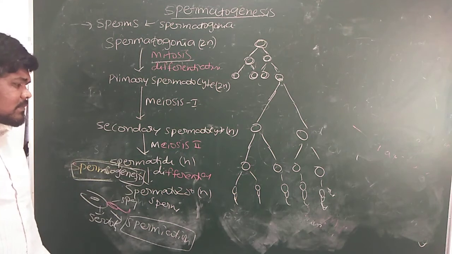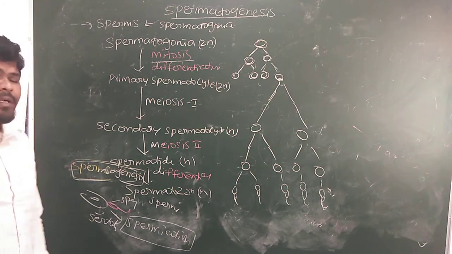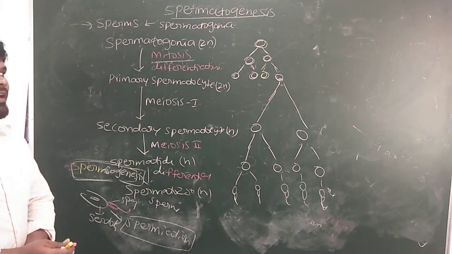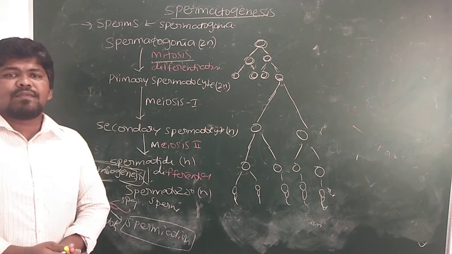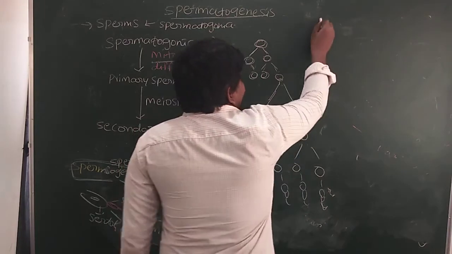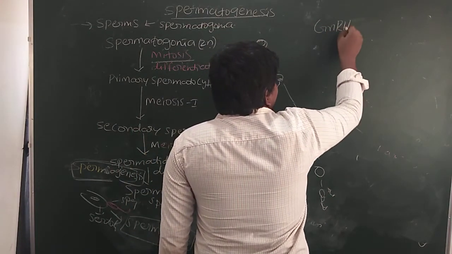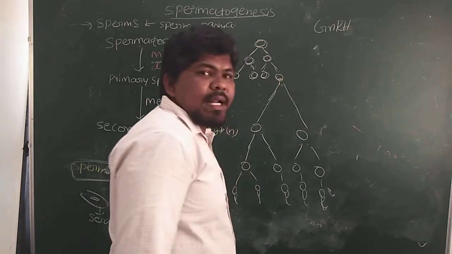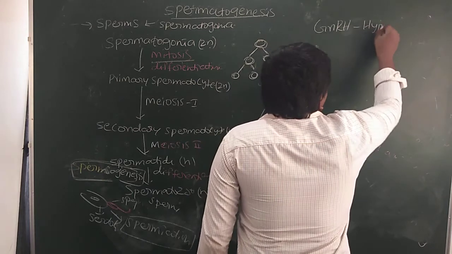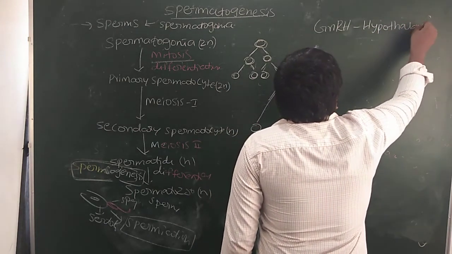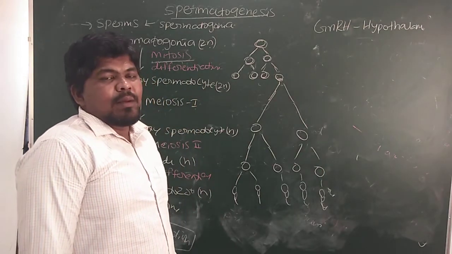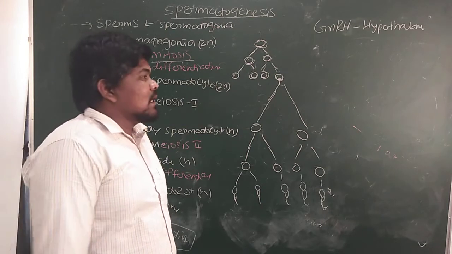Okay, spermatogenesis starts at puberty. Then mainly hormones are used for the regulation of spermatogenesis. How will spermatogenesis start? First, there is one hormone that is called gonadotropin releasing hormone, GnRH. This gonadotropin releasing hormone is released from the hypothalamus. The hypothalamus is present inside the brain. It is one type of endocrine gland, and apart from that, it also does neural functions.